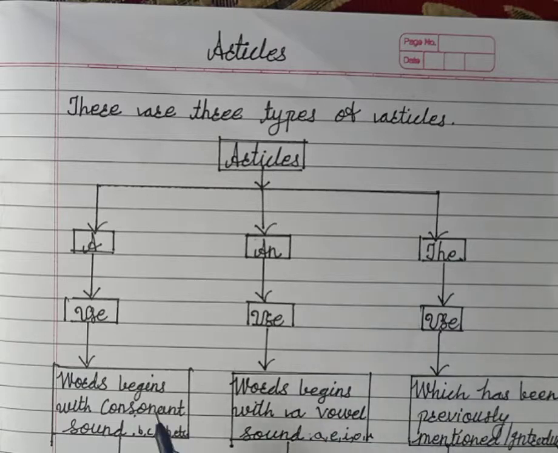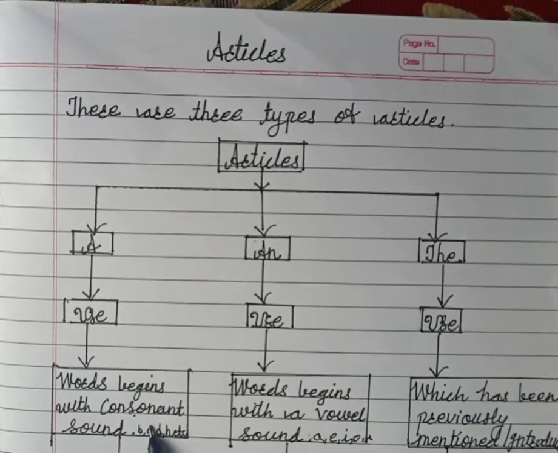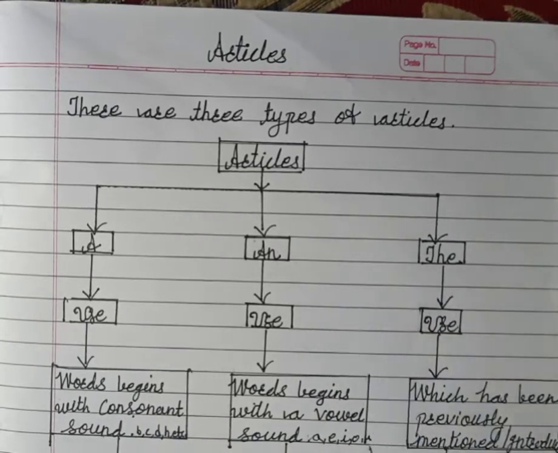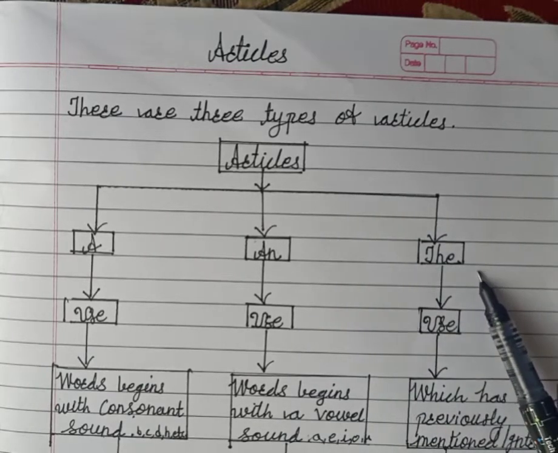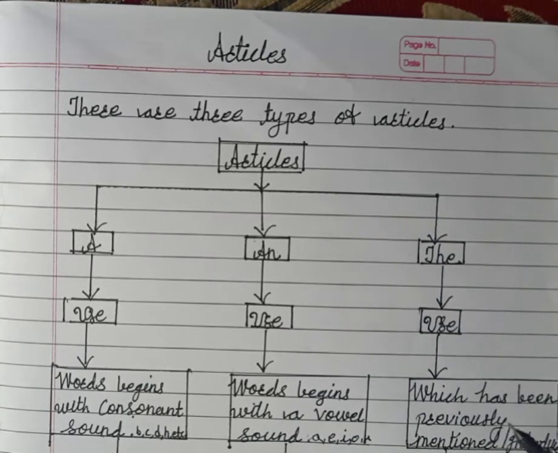So what we learned here: we use article a before a consonant sound, we use article an before a vowel, and we use article the before things or names of a person or place which are familiar to me and the other person.